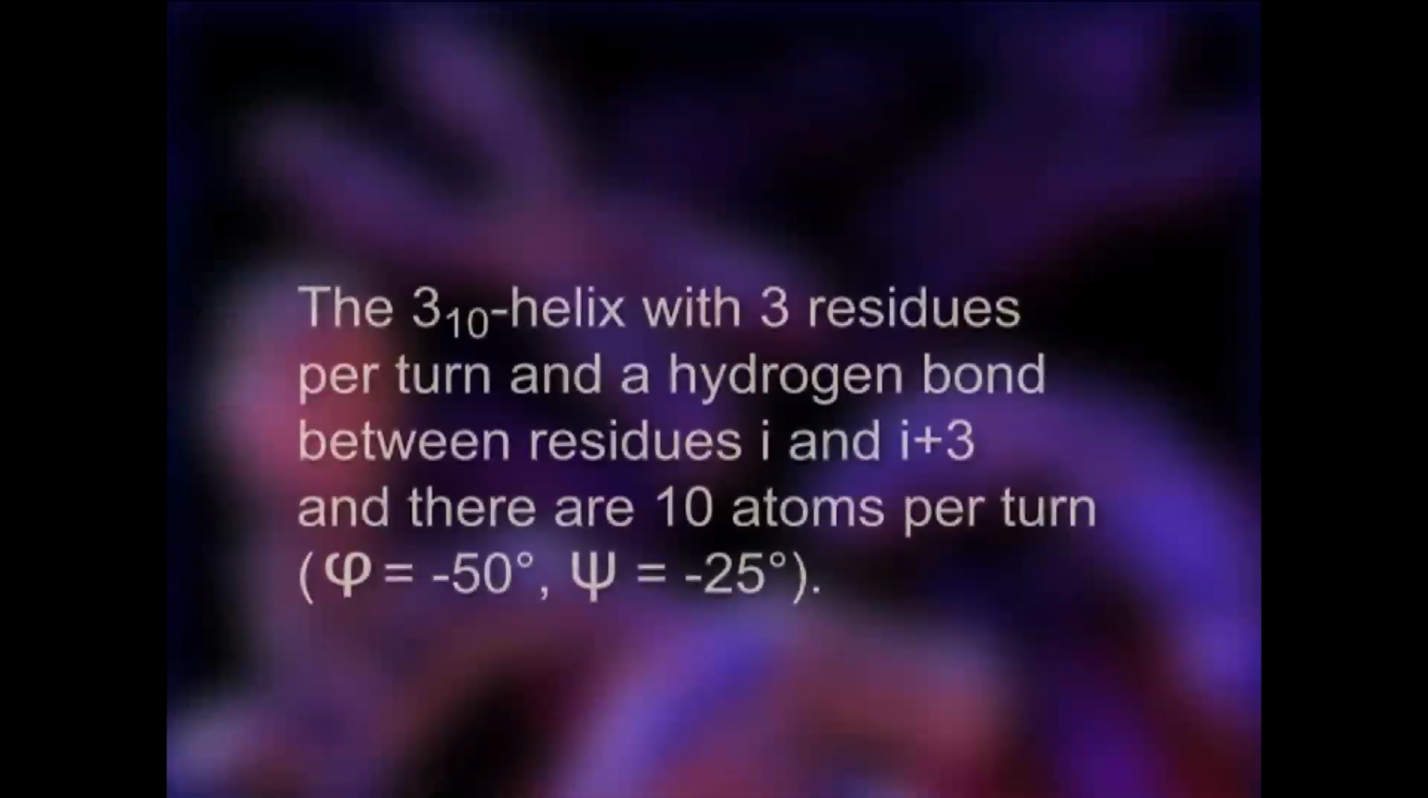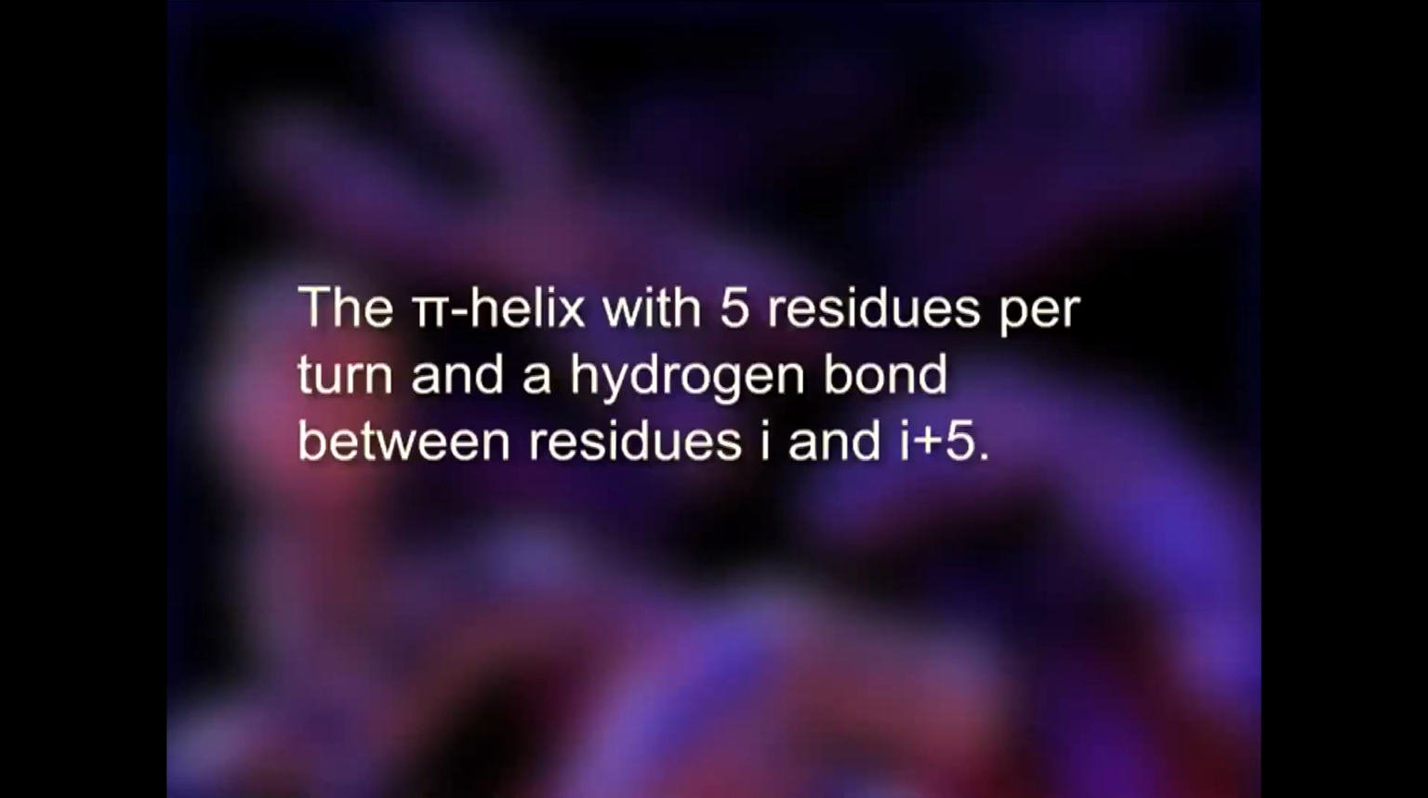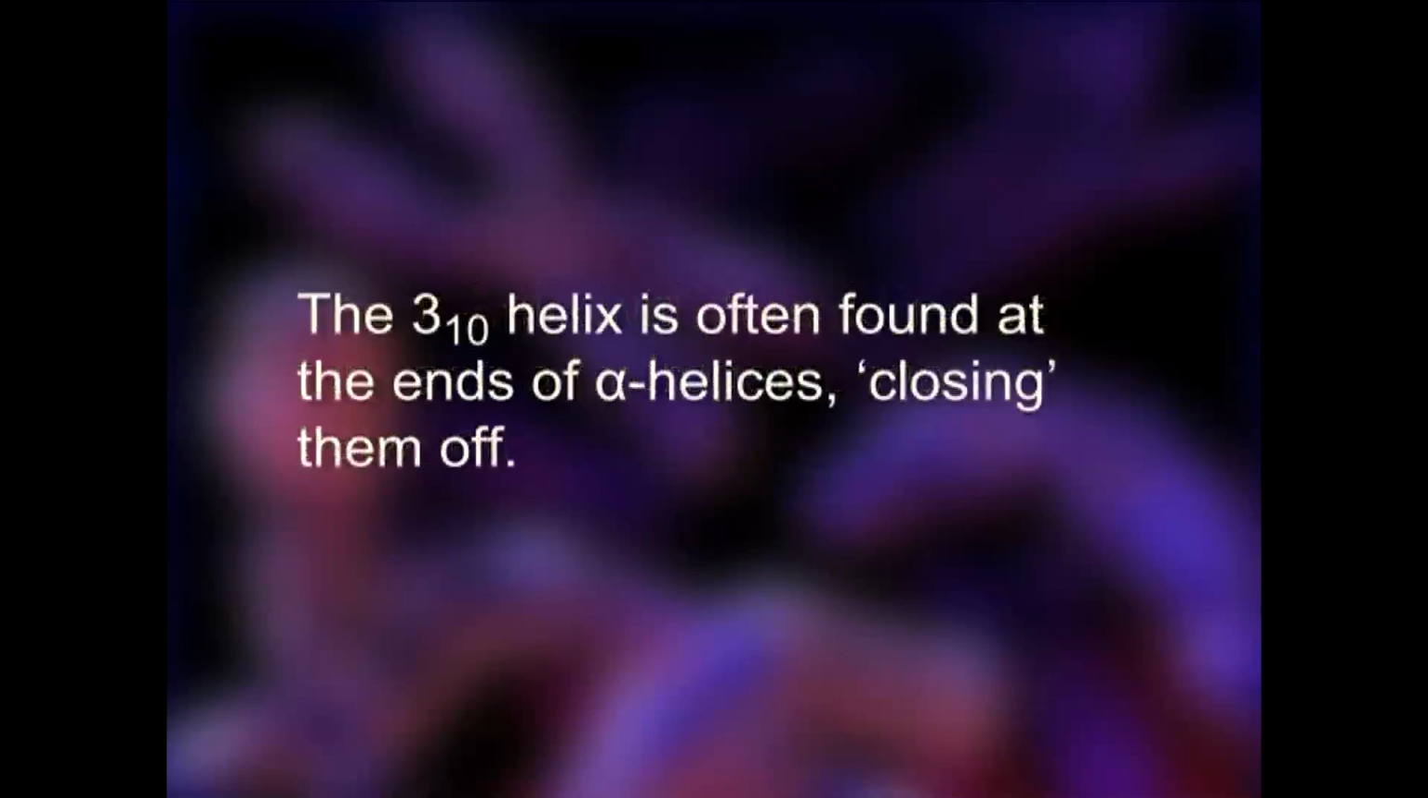In addition to alpha helices, there are two other, much rarer, helical conformations. This is the 310 helix with 3 residues per turn and hydrogen bonds between residue i and residue i plus 3, whereas in alpha helix it was i plus 4. The pi helix has 5 residues per turn and hydrogen bonding between residues i and i plus 5. It has been seen that the 310 helix is often found at the ends of the alpha helices, closing the ends of the alpha helices.